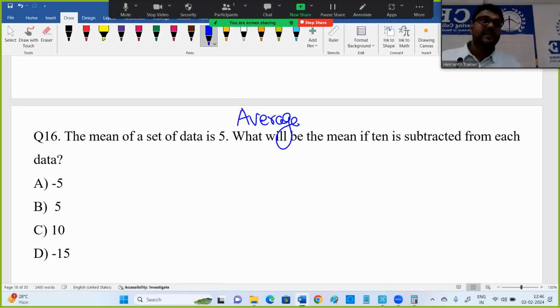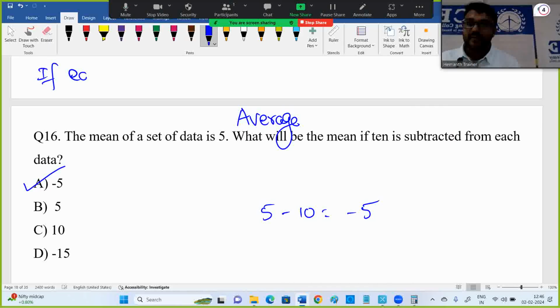Okay, you can note one point: if each number is added, multiplied, subtracted or divided by something, the average also has the same effect. Average should be subtracted by 10. Minus 5 is the answer.